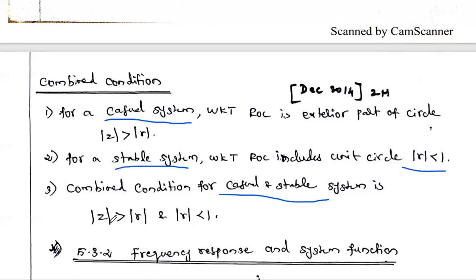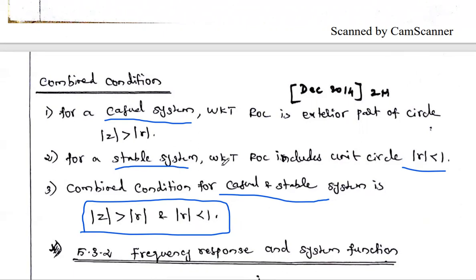So what is it? Two conditions. First, the ROC is the exterior part of a circle having radius r, but this r value should be less than 1. This is the combined condition to check whether the given system is both causal and stable. So you see, modulus of z greater than r, but this r value should be less than 1, means the given system is a causal as well as stable system.